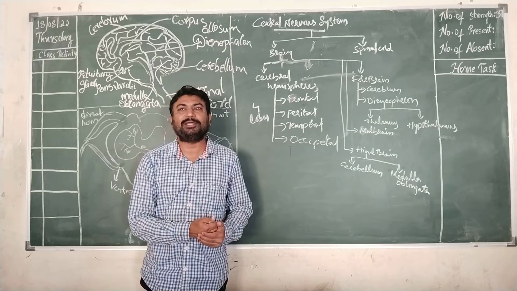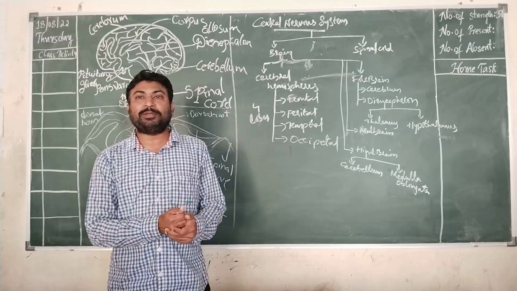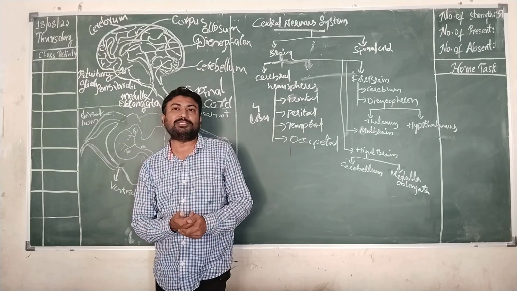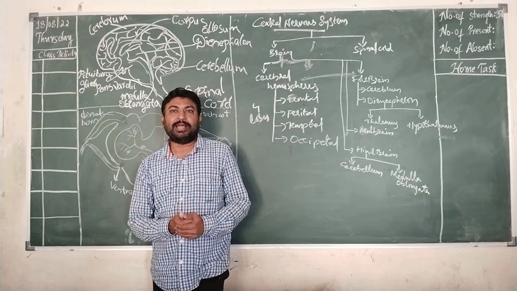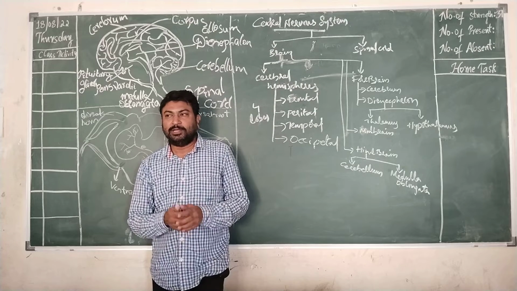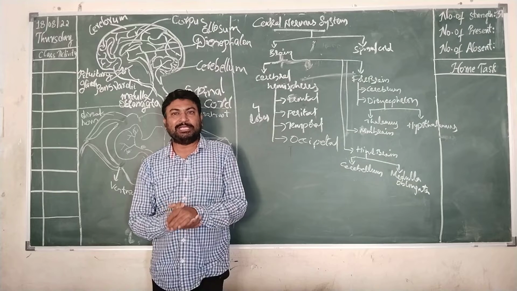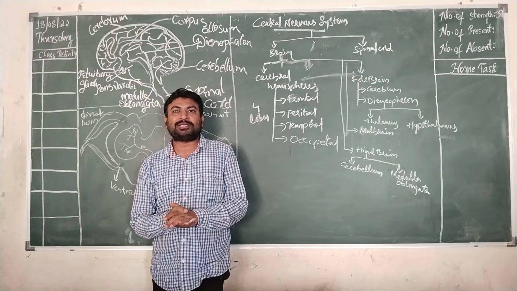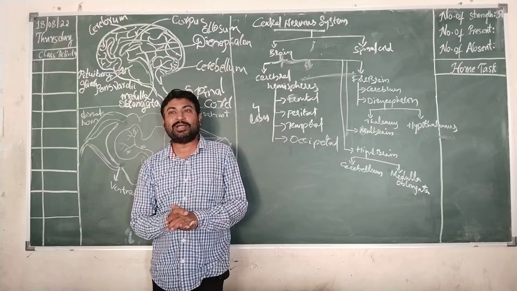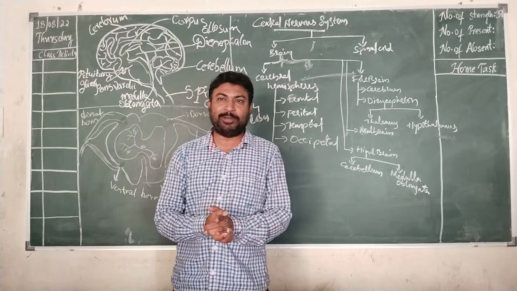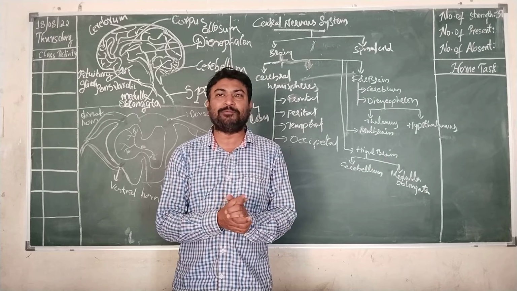Clear? Now similarly, but the human brain will be different because it is highly developed, and we have been studying this human brain for 2000 years, and the human brain has evolved a lot in these past years. The human brain is considered to be the most destructive and constructive part in this world. We can destruct with the help of our human brain. We can destruct the entire world.